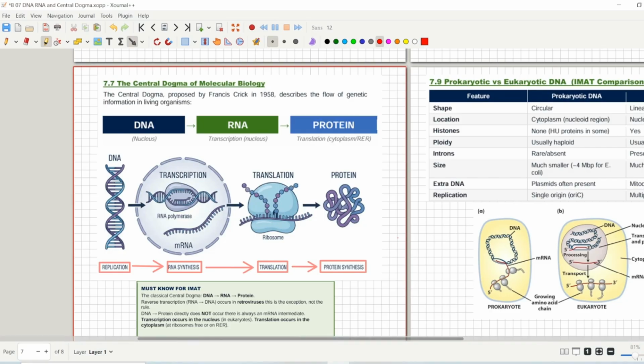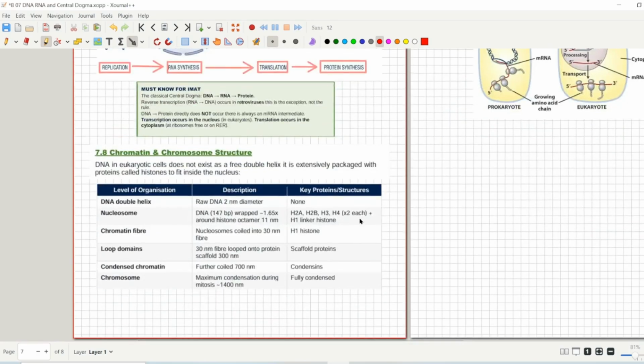So this is the process of the central dogma, and we will go deeper into this topic in our incoming chapters. There are dedicated chapters on replication, translation and transcription. You don't have to be worried about these topics. We will go into deep learning for these topics. So this is the classical central dogma that we just discussed.